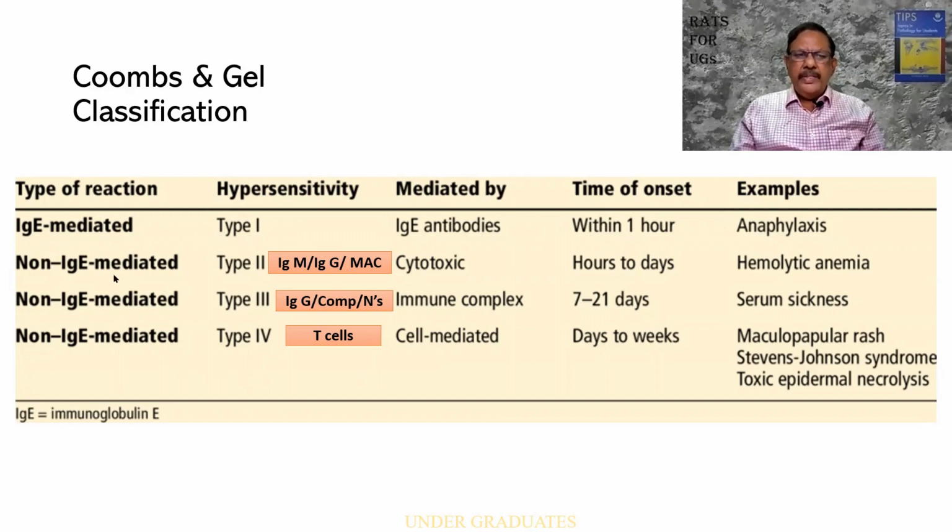Type 2 is non-IgE mediated. It can be IgM, IgG, or membrane attack complex, MAC. It is cytotoxic and it can occur from hours to days. The classical example is a hemolytic anemia. Type 3 again is non-IgE mediated. Here it is IgG or complement or neutrophils that promote. It is an immune complex disease and this is the duration, slightly delayed. The classical example being a vasculitis or a serum sickness.